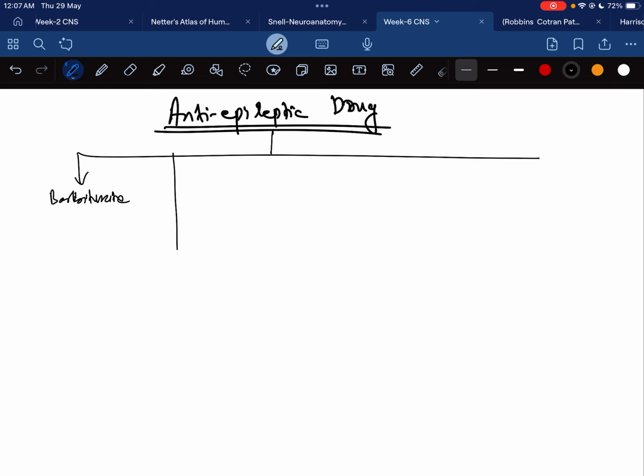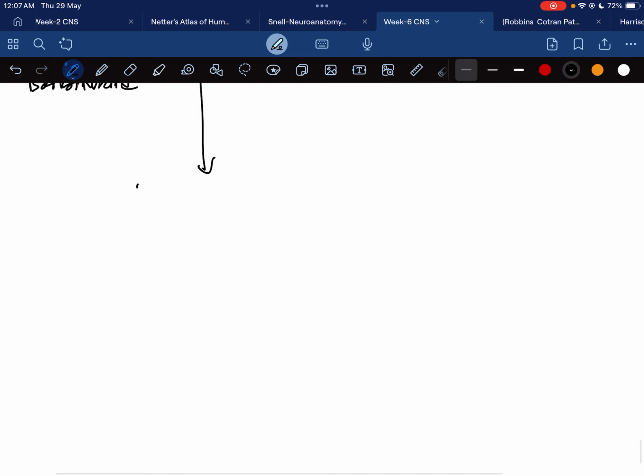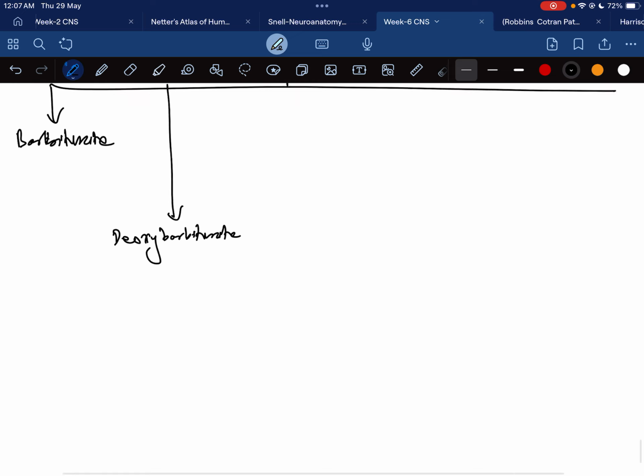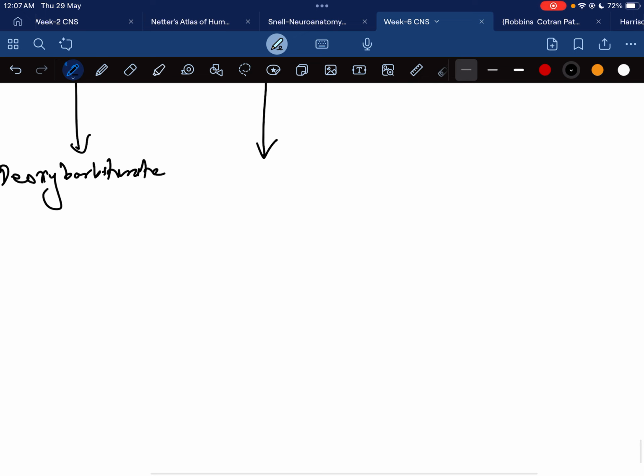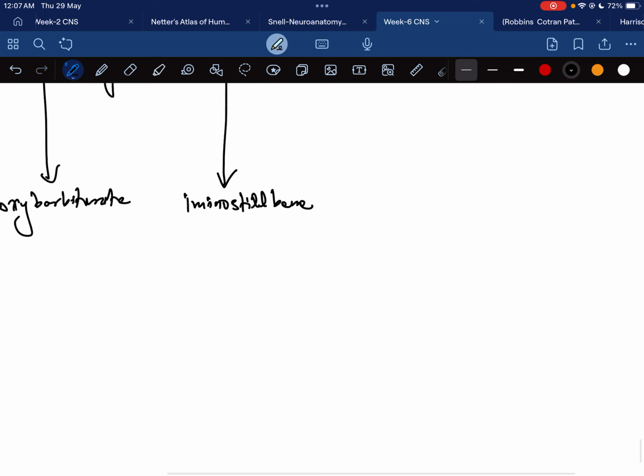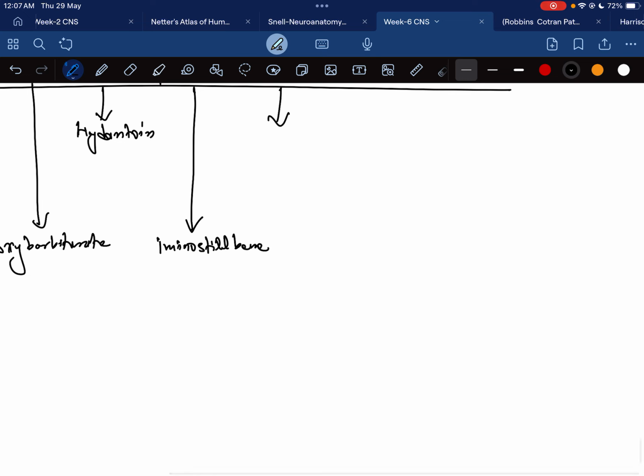Then there is another one, deoxybarbiturate. Then there is hydantoin. Then another group is iminostilbene. Then another group is succinimide.